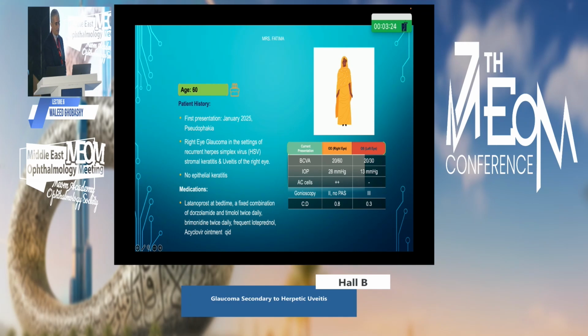Her vision was 20/60 corrected, pressure was 28, and the anterior chamber showed +2 cells in the right eye. Fortunately, the angle was open. There's no peripheral anterior synechia, grade 2. On presentation, she came with her medication already. She was using latanoprost at that time, a fixed combination of dorzolamide and timolol twice a day, brimonidine twice a day, and frequent unsupervised loteprednol, and acyclovir ointment 4 times a day.